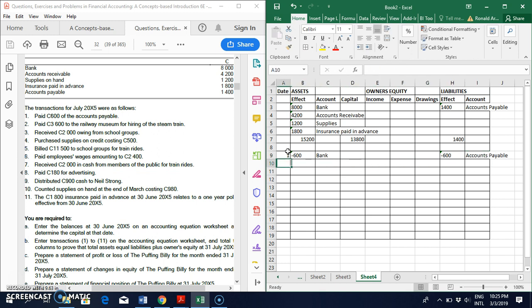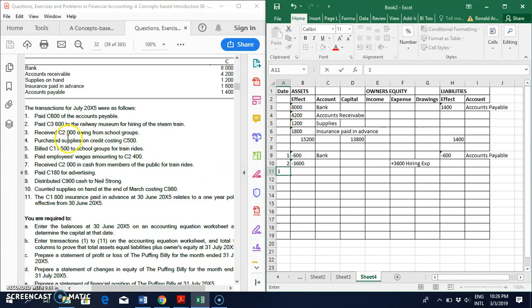Next transaction number 2, it says we paid 3,600 to the Railway Museum for hiring the steam train. Again, the keyword there is paid, so we say minus 3,600. We paid the railway for hiring the train, so that goes under expenses, 3,600, and that is hiring expense.